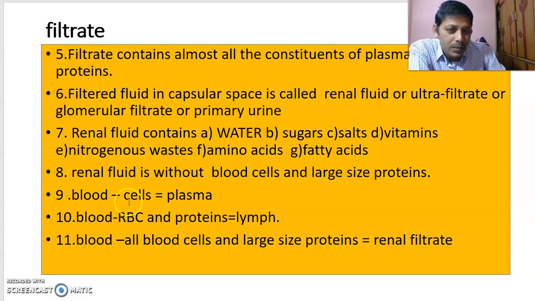Blood minus cells is equal to plasma. These three are very important. If you remove blood cells or formed elements from the blood, you get the plasma. If you remove RBC and proteins from the blood, you get the lymph. Blood minus all blood cells and large size protein is called renal filtrate. Blood minus cells is called plasma. Blood minus RBC and proteins is called lymph. Blood minus all blood cells and large size proteins is called renal filtrate.